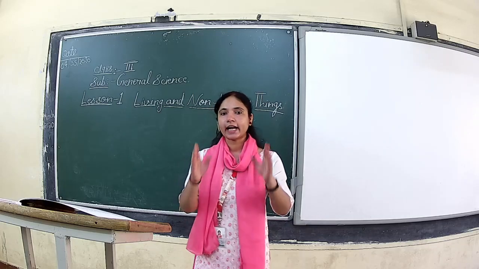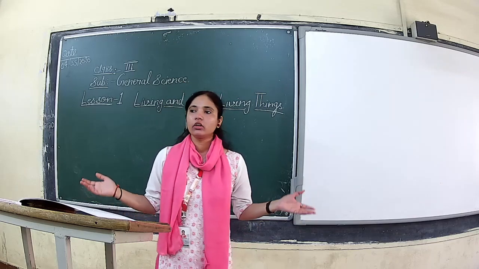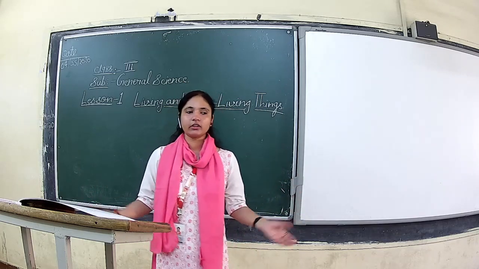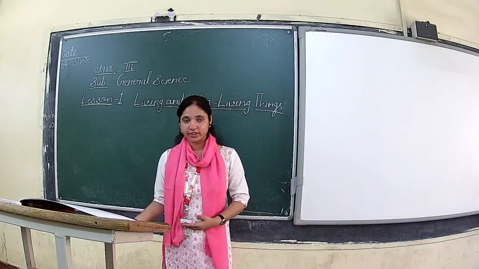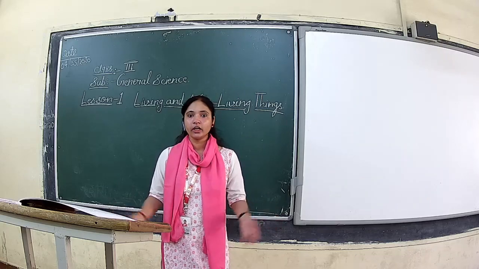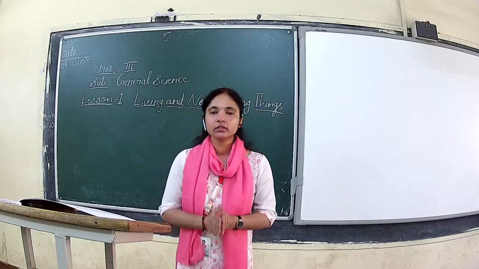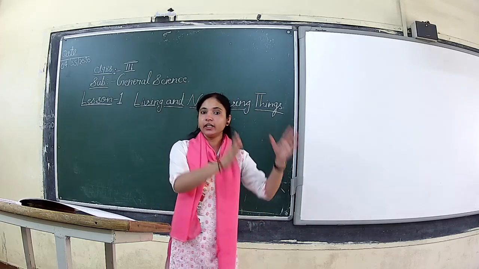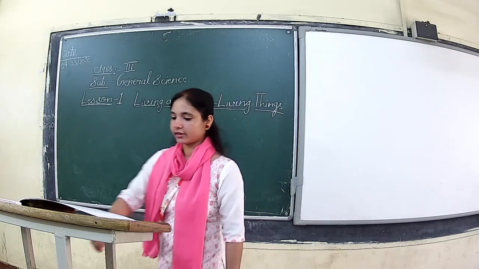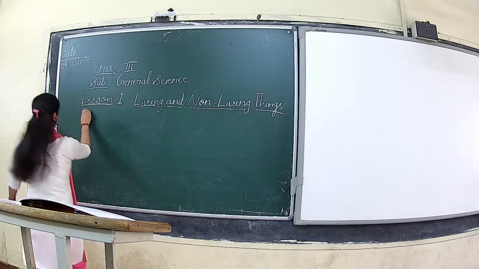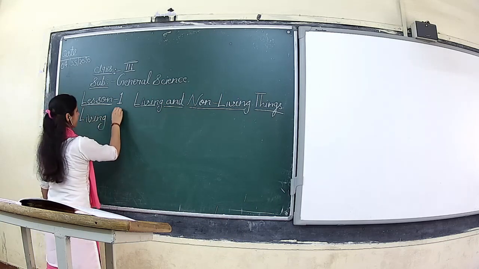So here we will categorize things into two parts. Generally we see a variety of things in our daily life, in our atmosphere, at home, in our school. You see a lot of things. Here we will categorize them into two categories, living and non-living things. So first we will see the living things.